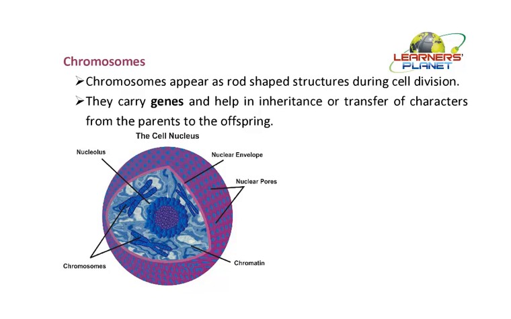Next, the important part is chromosomes. Chromosomes are the genetic material of the nucleus. They appear as rod-shaped structures during cell division. During cell division, what happens? The chromosome will start multiplying and form a double copy of these rod-shaped structures, and thus these double rod-shaped structures will appear something like these cross structures as shown in the figure. So these appear as cross-shaped structures during the dividing phase.